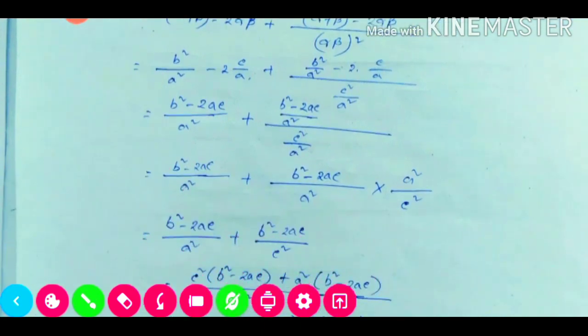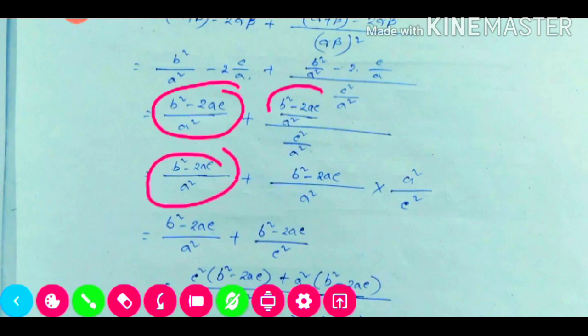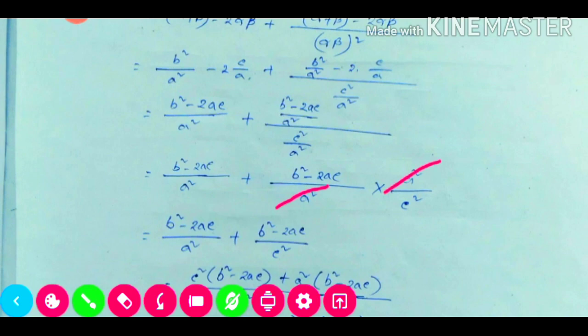Now this portion will be kept the same here, and this one will be the same here, and the down one will be the reciprocal. So here see, a square will be cancelled, so only c square will remain, and the top will be b square minus 2ac.